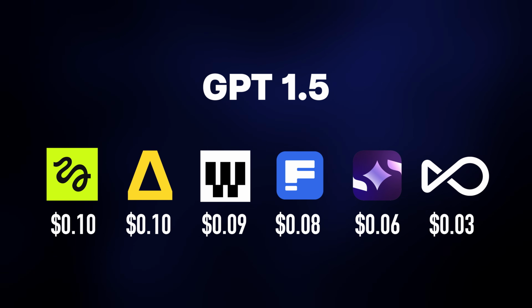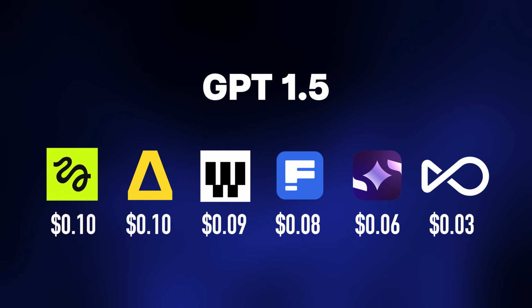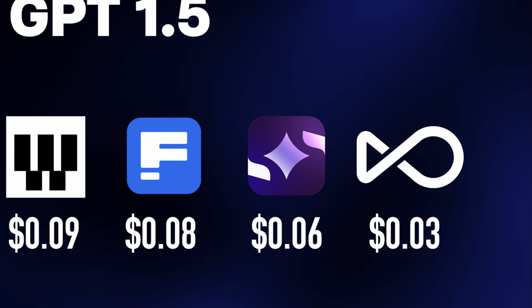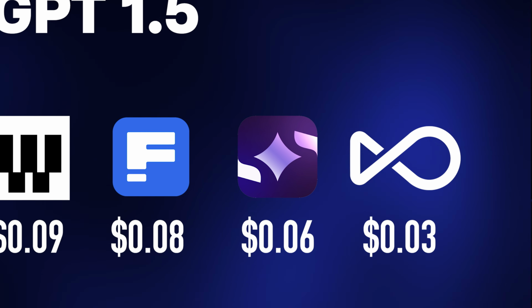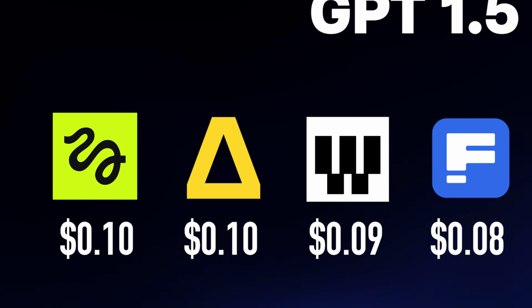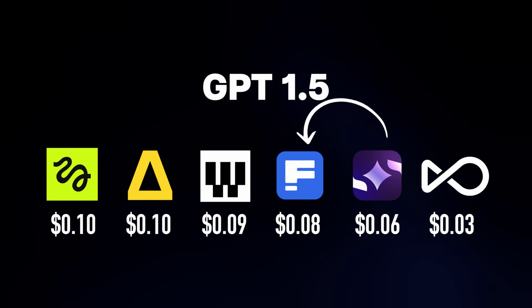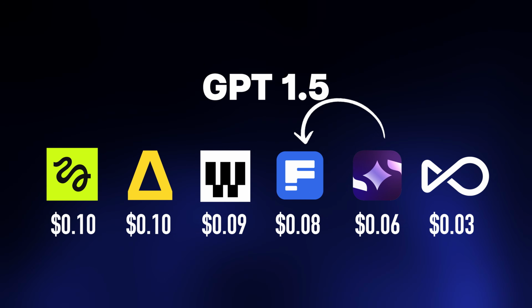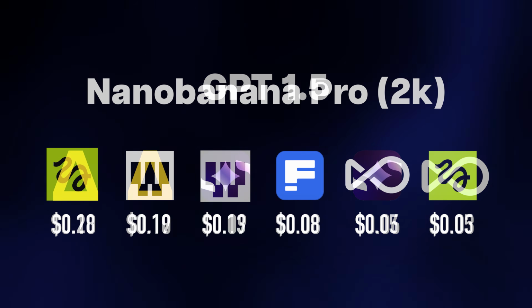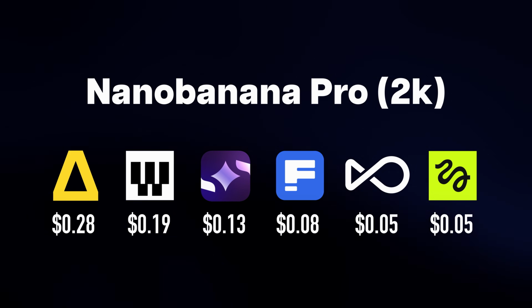You'd think that the same sites would lead here, but instead the cheapest one by far is Openart at 3 cents per generation, followed by Imagineart at 6 cents. Higgsfield, on the other hand, is tied for most expensive with Artlist, both costing 10 cents. Freepik lives solidly in the middle at 8 cents per generation, which is the same price as their Nano Banana images, but they're about to leap ahead as we move on to video.